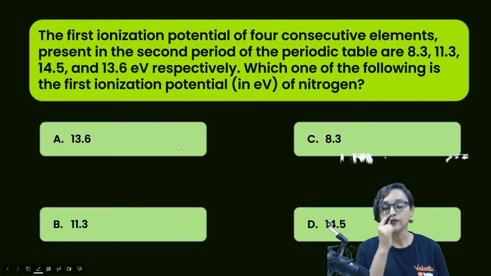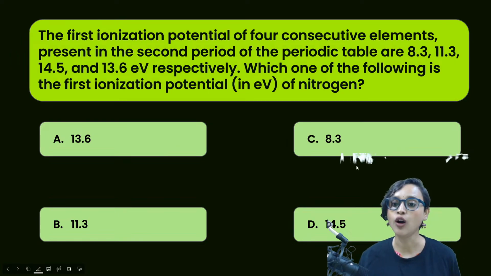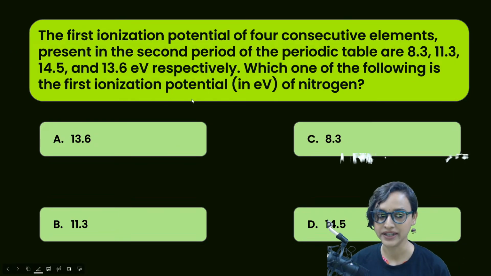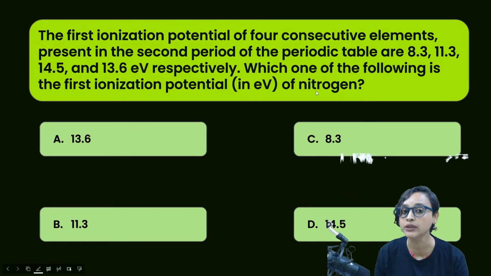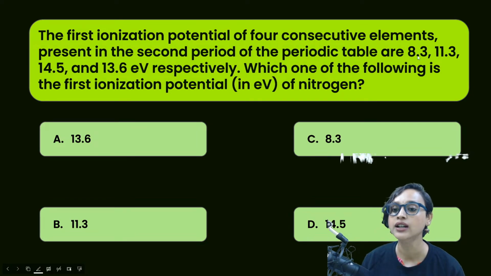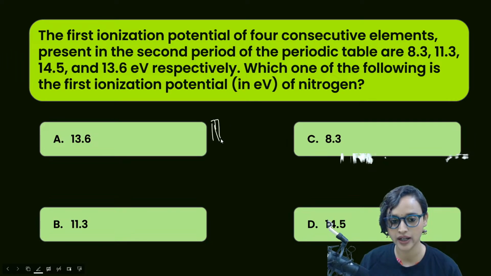Now, the first ionization potentials of 4 consecutive elements present in the second period of the periodic table. Second period, okay. So if this is our periodic table here, 1 and 2, this is our D block, then here is all P block. Not the first period, it belongs to the second period.